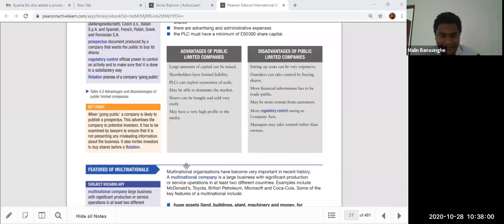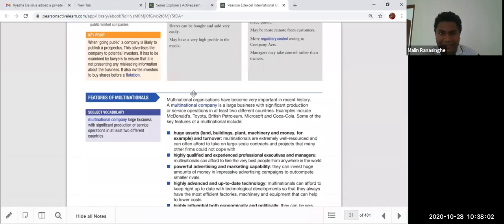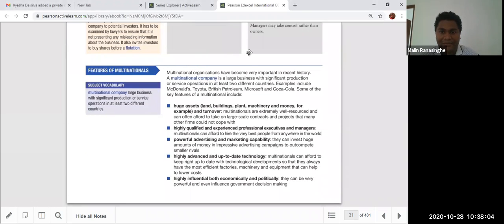Okay. And finally we talk about the features of multinational companies, right? A big lesson we have to do. We are mainly talking about the definition of a multinational company, like Unilever, Nestle, Coca-Cola, Honda, Toyota, Tata. These are multinational companies. They are world famous, with a huge asset base, operating in every country.